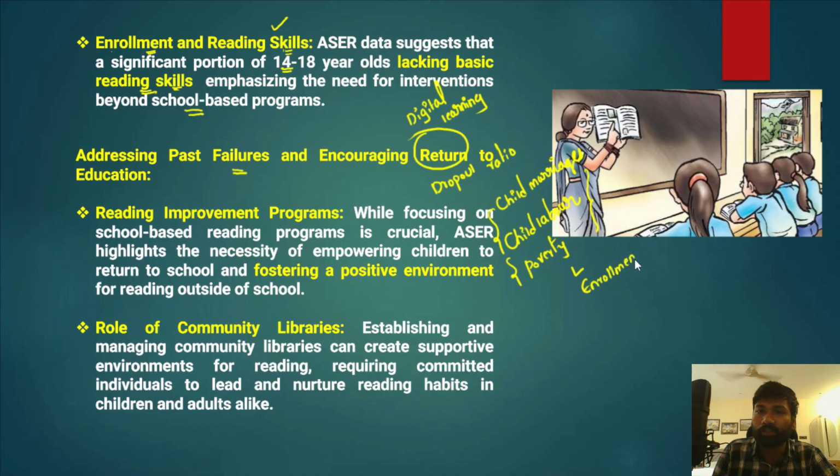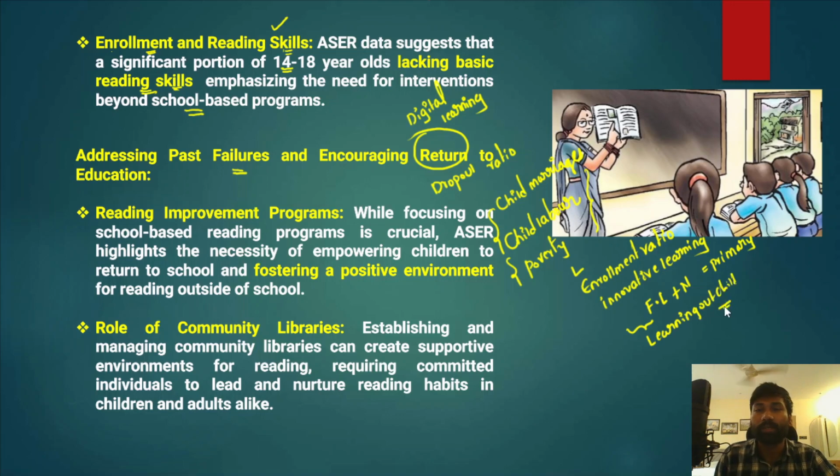So we must take interventions that could address these social challenges and increase the enrollment ratio of children in schools. When we focus on the enrollment ratio, we must also promote innovative learning approaches. These innovative learning approaches would focus on both foundational literacy and numeracy in children in their primary education. That is where we can make education more student friendly, and that is how we can also improve the learning outcomes of children at various levels. So that is the essence of this survey and its key suggestions.